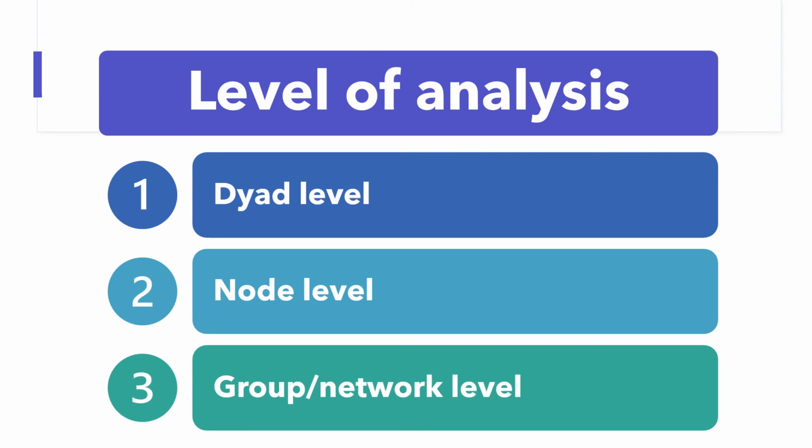At the node level, we focus on the structural position of nodes in the network. For example, we can calculate the centrality of nodes in the network. We can also calculate the clustering coefficient of nodes, which is a measure of the degree to which nodes in the network tend to cluster together. At the group or network level of analysis, we focus on the network as a whole. For example, we can calculate how fractured a network is. We can also calculate the density of a network.